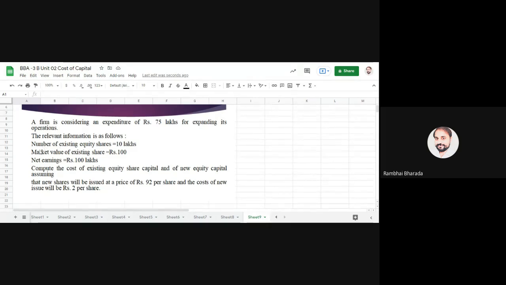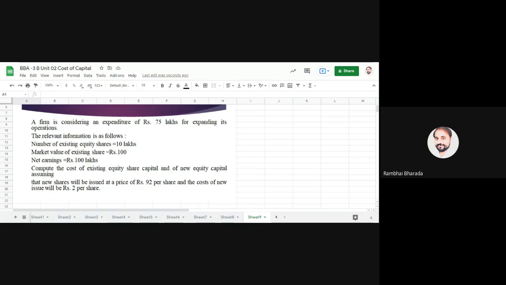Let's understand. Number of equity shares: how many shares? 10 lakh. Market value of existing share rupees 100. Net earning is rupees 100 lakh. Compute the cost of existing equity share capital and a new equity capital, assuming that new shares will be issued at rupees 92 per share and the cost of new issue will be rupees 2 per share.